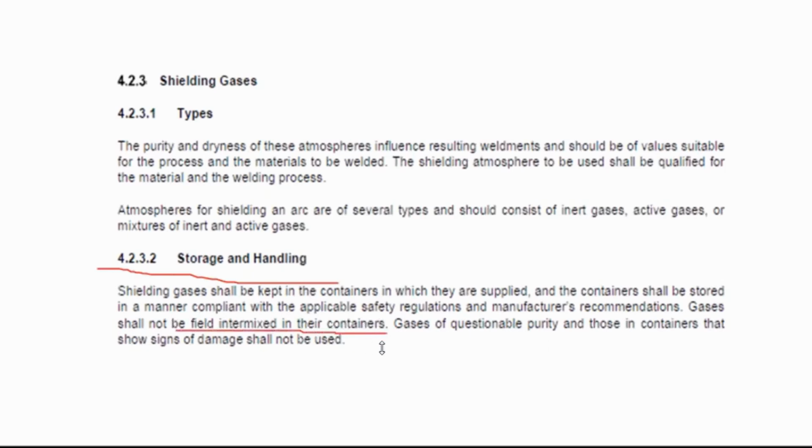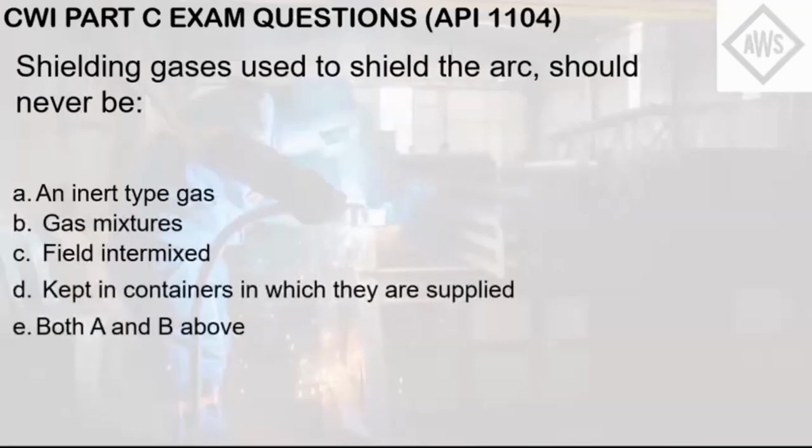The reason for that is the purity of these shielding gases is well defined, meaning the mixture percentage is well defined in the WPS, or the welding procedure specification. If the welder fails to follow that, it might cause failure of the welds. So letter D is what you must do to keep the purity of the shielding gas, so this is not the answer. Which leaves us to what API 1104 already stated, letter C, filled intermixed. You should never field intermix those shielding gases, to preserve their purity.